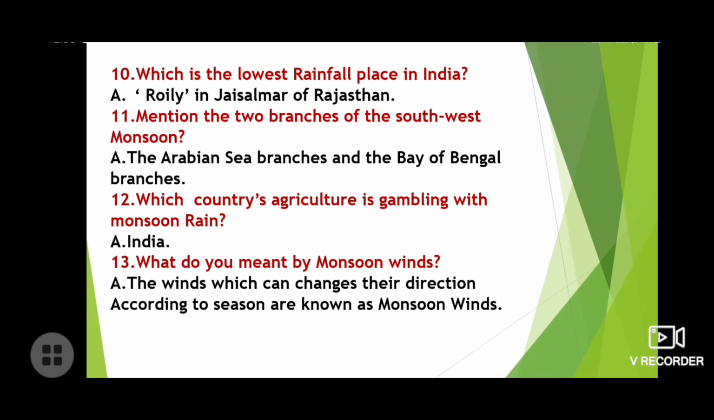Now question 12. Which country's agriculture is a gamble with the monsoon rains? Here answer is India. Question 13. What do you mean by monsoon winds?